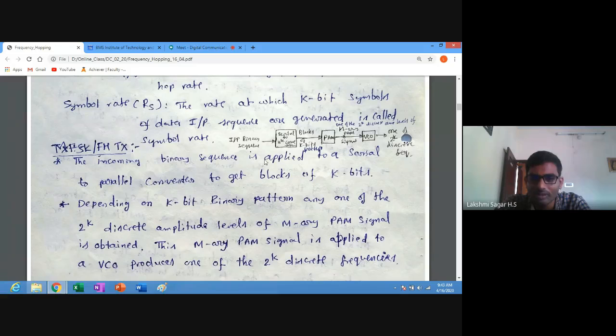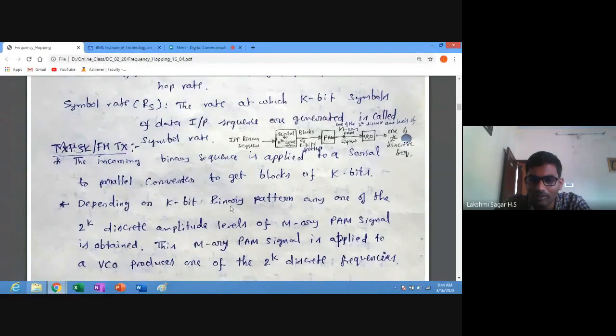The incoming binary sequence is applied to a serial to parallel converter. We apply the input binary sequence to generate blocks of k bits. If k is equal to 4, each block contains 4 bits. What the serial to parallel converter does is take a stream of input binary data and generate blocks of k bits. If k is equal to 4, each block contains 4 bits.